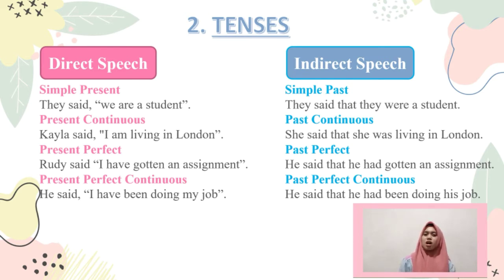The example of present perfect for direct speech: Rudy said, "I have gotten an assignment." While the example of past perfect for indirect speech: he said that he had gotten an assignment. And the last example of present perfect continuous for direct speech: he said, "I have been doing my job." While the last example of past perfect continuous for indirect speech: he said that he had been doing his job.